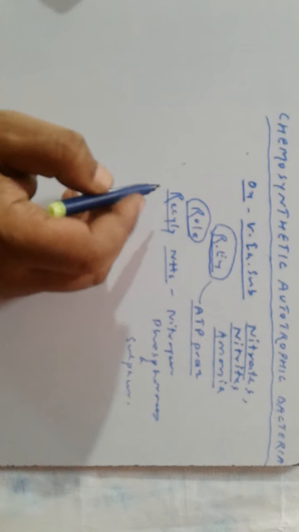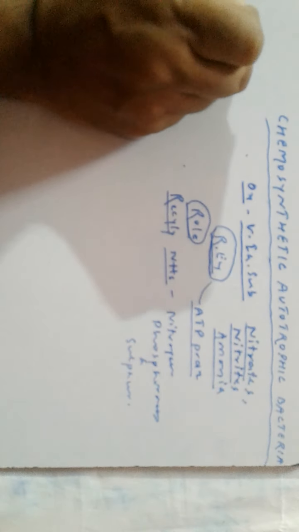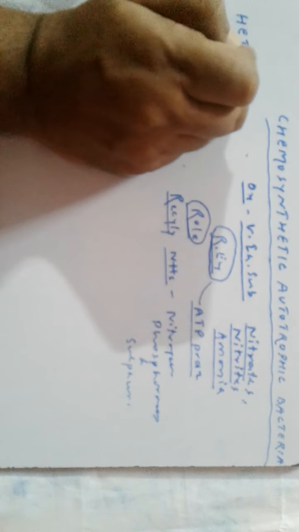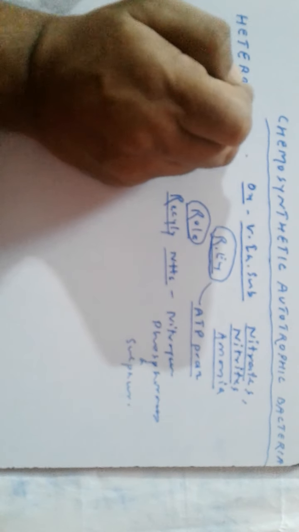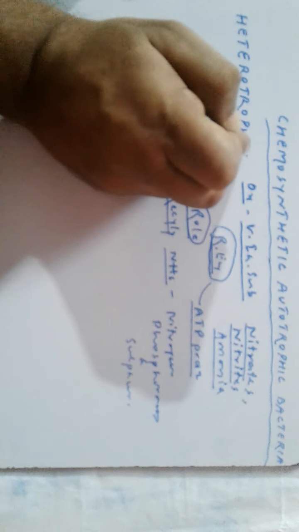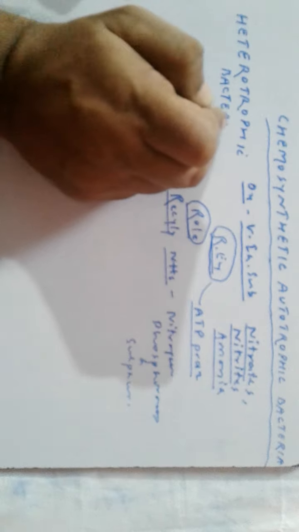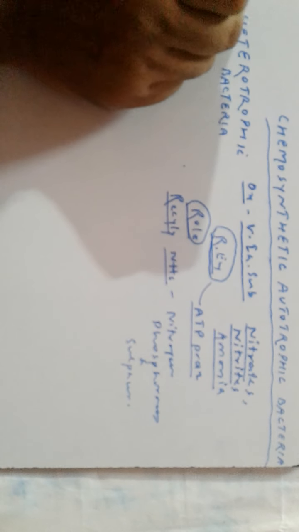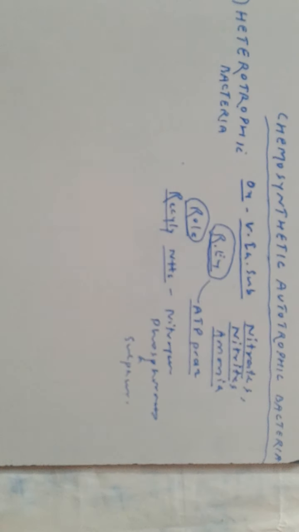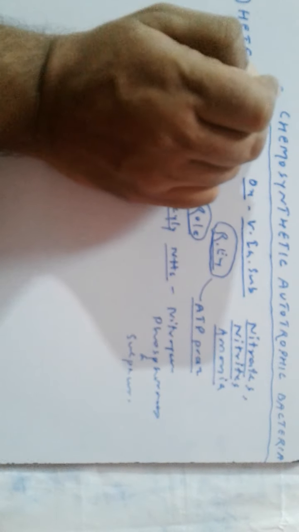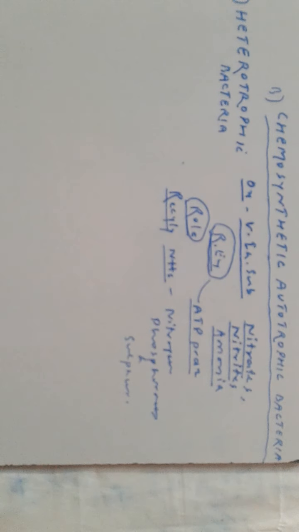The other one is heterotrophic bacteria. The first one was photosynthetic autotrophic bacteria, the second one, B, was chemosynthetic autotrophic bacteria, and the third one is heterotrophic bacteria.